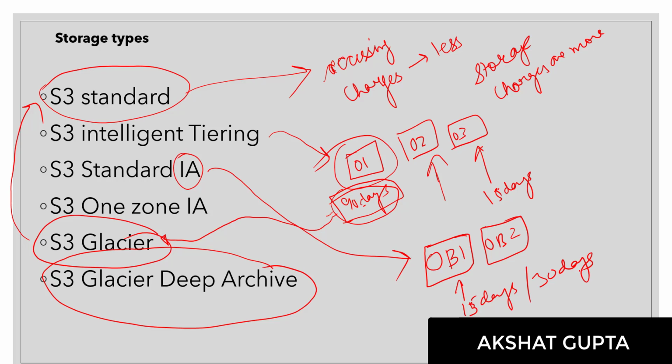If you are using that particular file every 15 days or 30 days, and not regularly, like you are not using it every day, you are using it at a very slow pace, then you can keep it in S3 Standard IA. So what exactly is Standard IA? It is again very fast storage, but